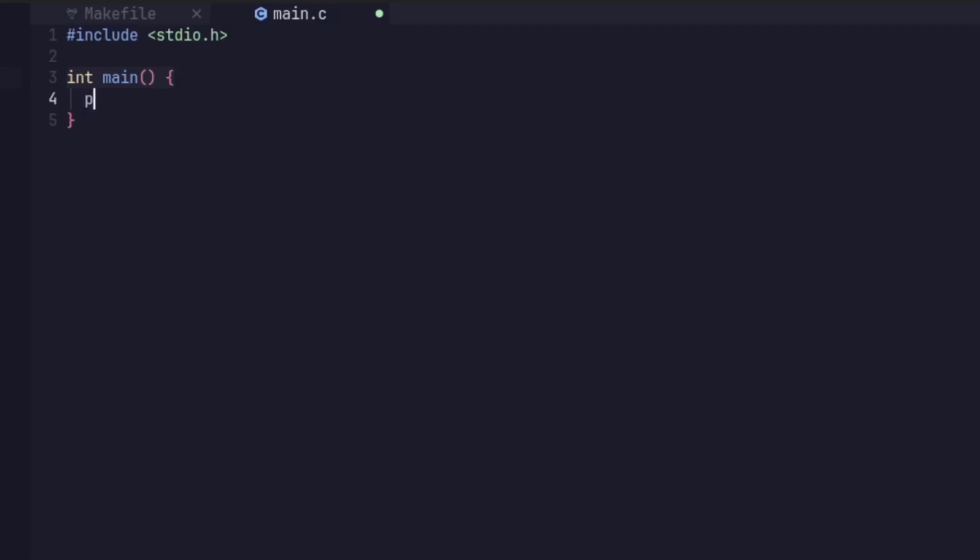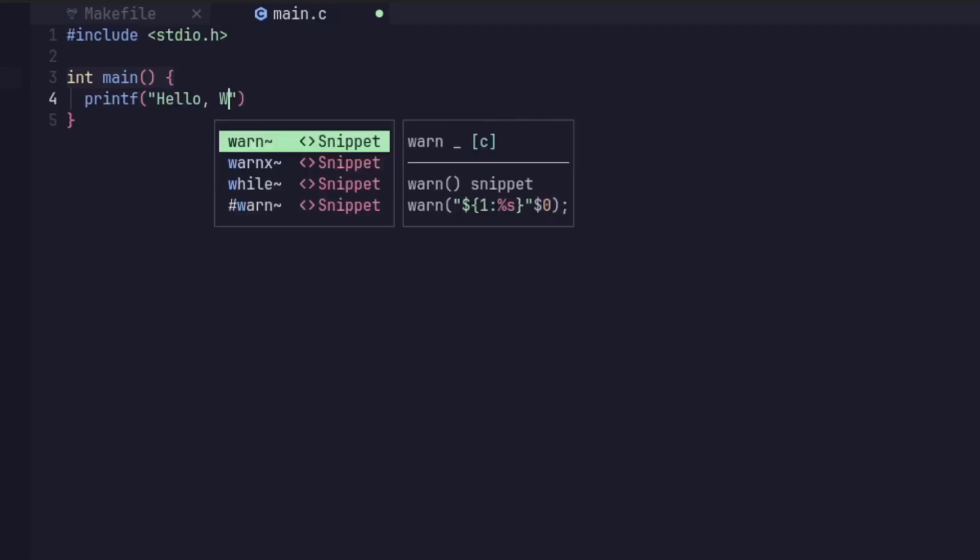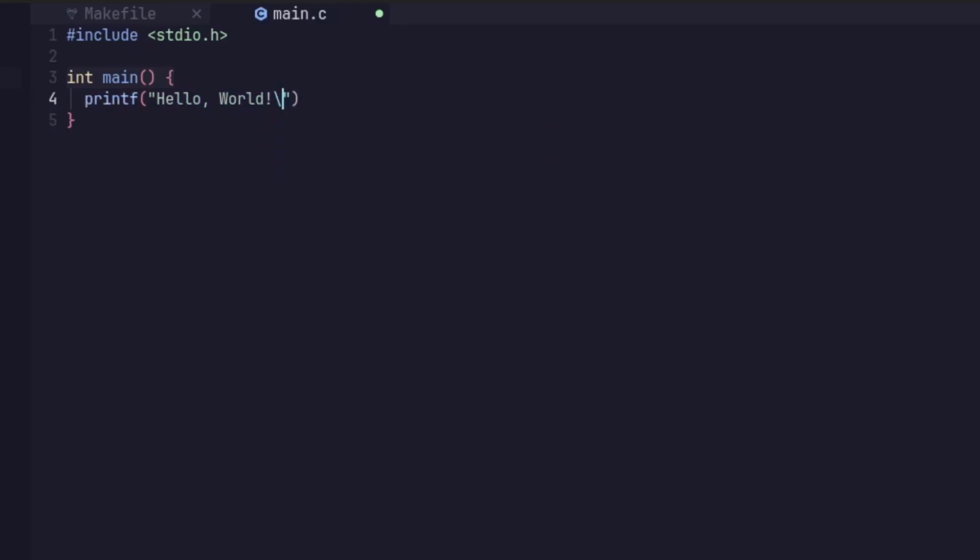We are going to printf, brackets, quotation marks, hello world, and then we add a backslash and an n. This \n is important if you do not want your program to be slightly odd, as \n means new line, so that if this is printed out, this prints out a new line. This also means that you can print 2 of these, and it's going to have 2 new lines. At the end of this line behind the brackets, we're going to add a semicolon, and we're going to drop 2 more lines and return a 0, which indicates that the program was successful.